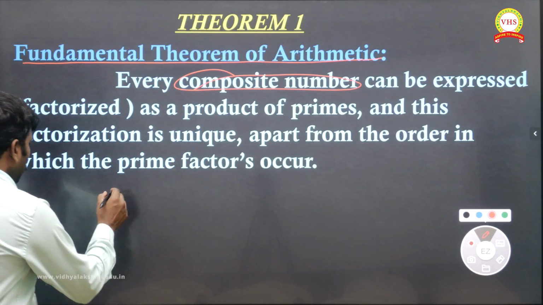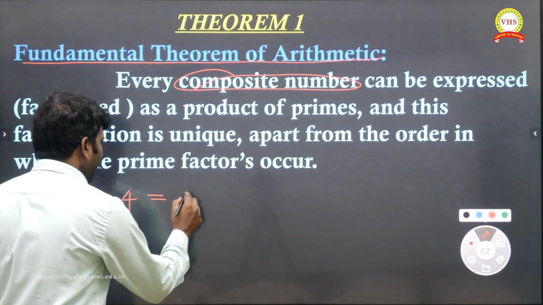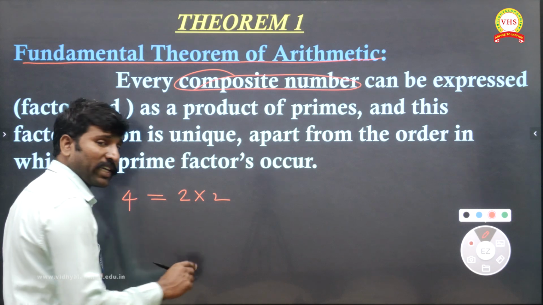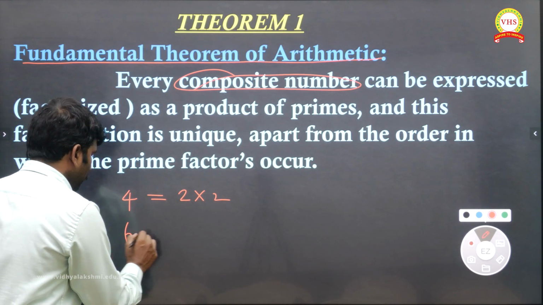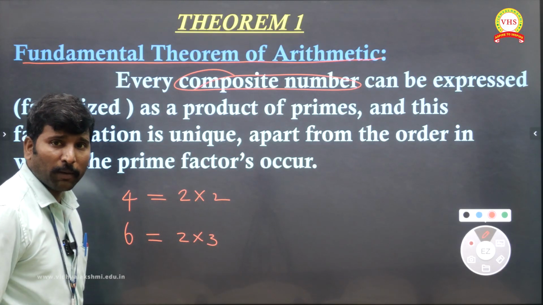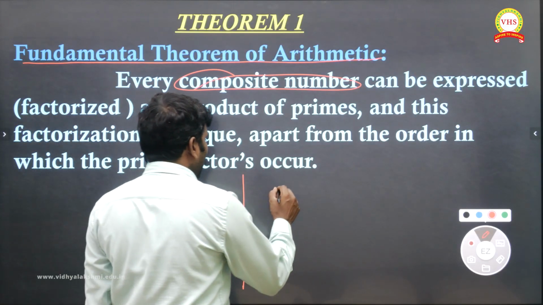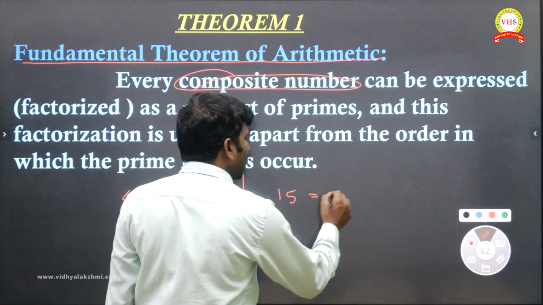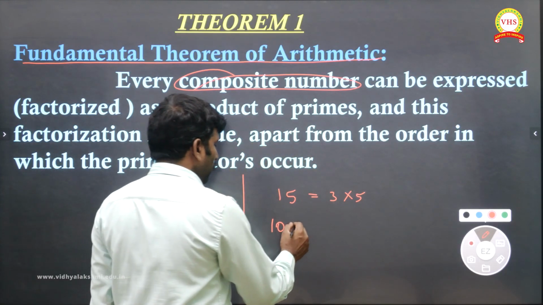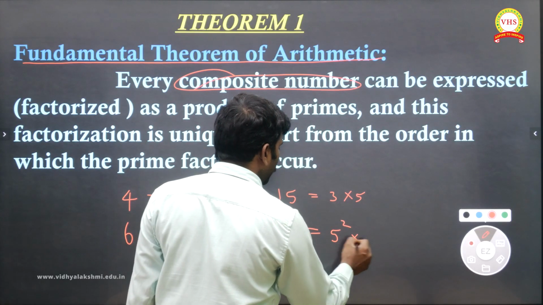In simple words, suppose I take 4: I can write its prime factors only, 2 into 2. Taking only composite numbers, 6 is 2 into 3, a product of prime numbers. Number 15 is 3 into 5. If you take 100, it is 5 square into 2 square.